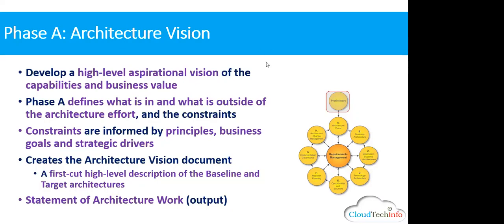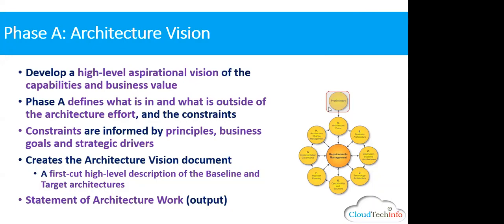Let me show you one document so it will become more clear. So first of all, let us see a high-level aspirational vision of the capabilities and business value. What is the business value of running this ADM cycle? Then, the moment I told you A phase works as a project, the moment you got a project, what comes into your mind? What is within this ADM cycle or what is outside the ADM cycle?